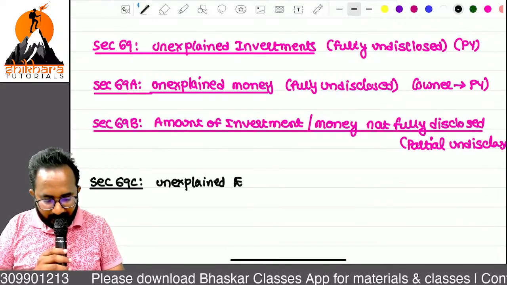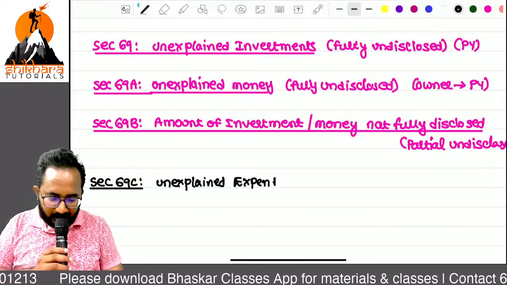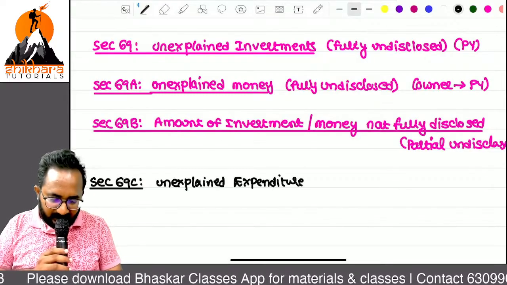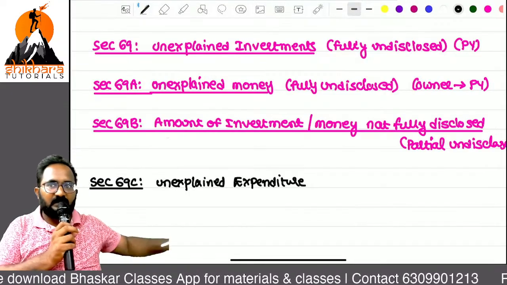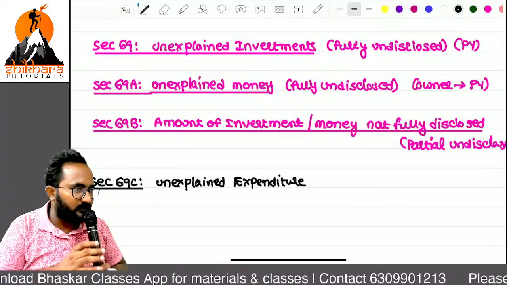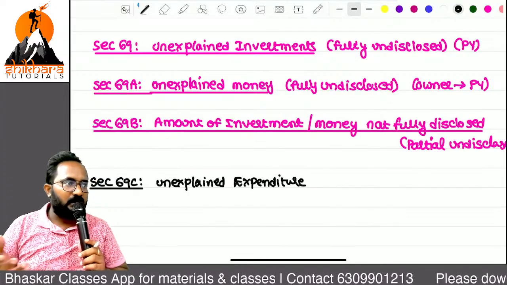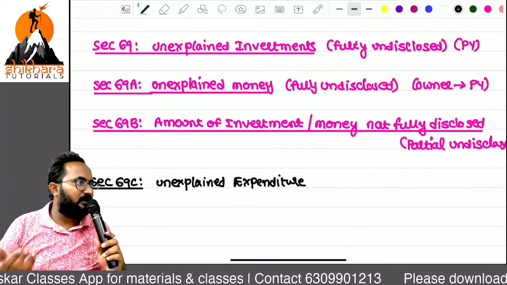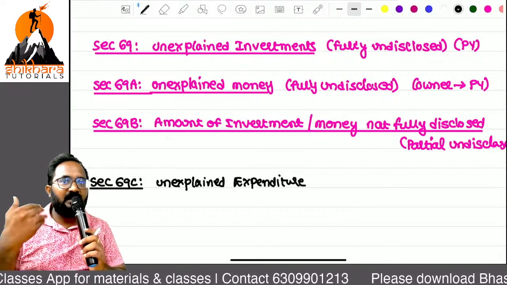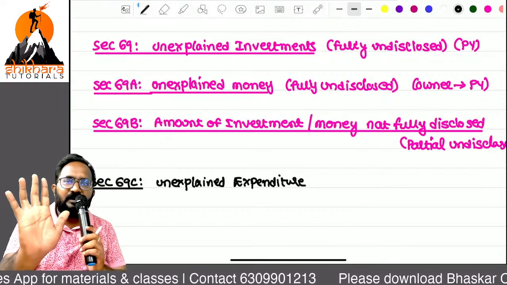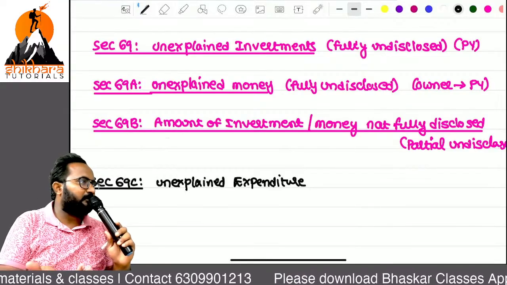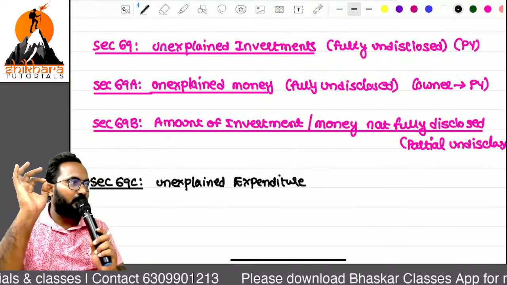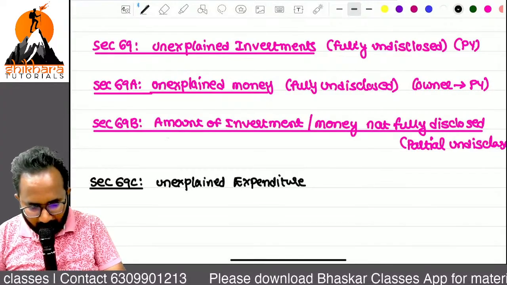Unexplained expenditure. So definitely if any celebrities and politicians functions are there, automatically income tax officers will conduct this type of procedure. Sorry, in your return of income, you have not at all disclosed that much income, but you have spent this much amount. So please give an explanation. Otherwise I will treat the total amount of unexplained expenditure as what, ma? Undisclosed income.